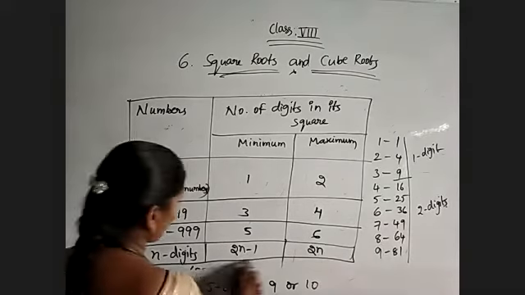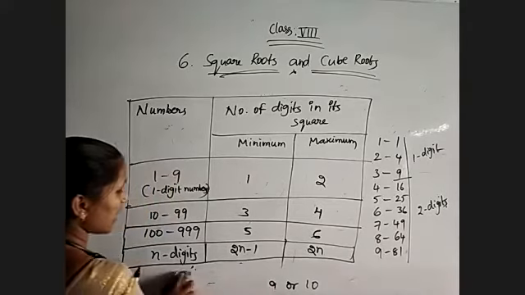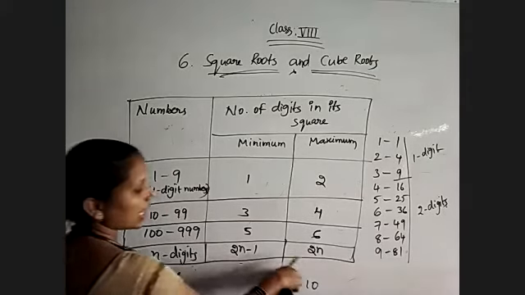So finally, the square of an n-digit number must consist of either 2n minus 1 digits or 2n digits.